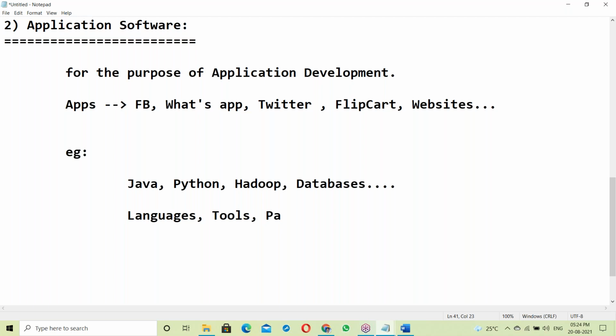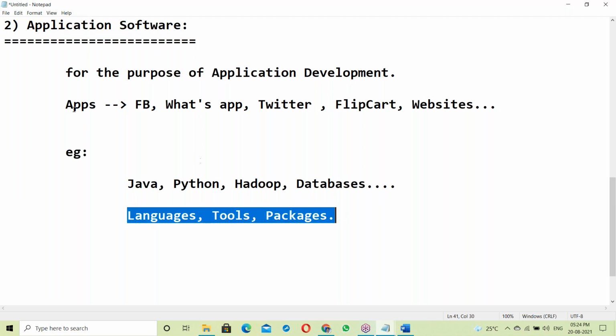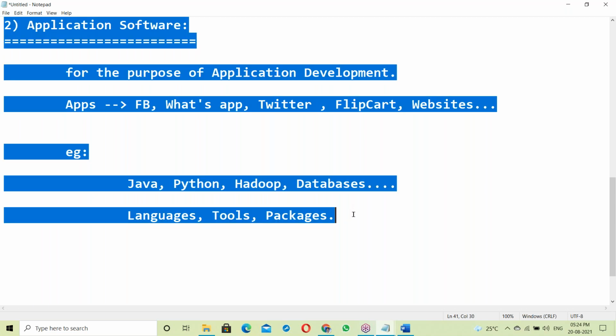Next, some packages. Package means the ready-made one, ready to use. For example, ERP packages: SAP ERP, Oracle ERP, Tally ERP. Next, MS Office, all the packages. Okay, languages, tools, and packages. All of these things come from application software only.